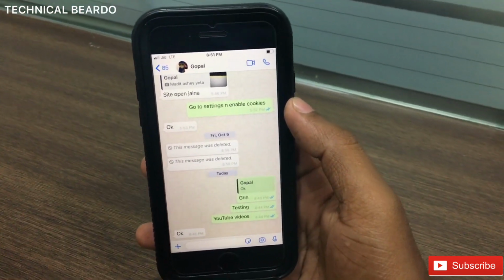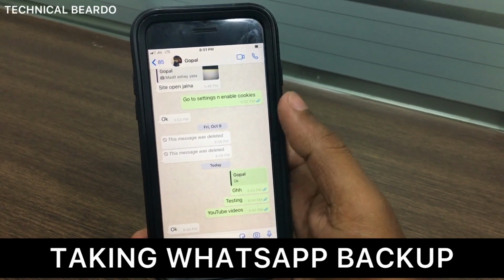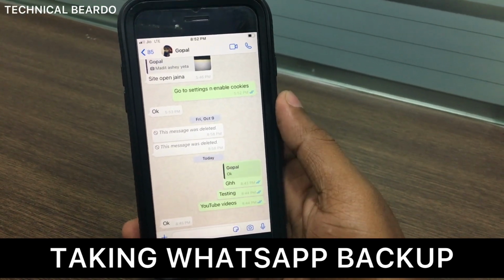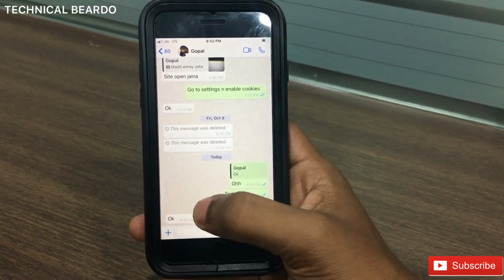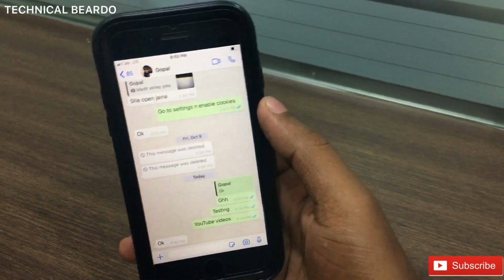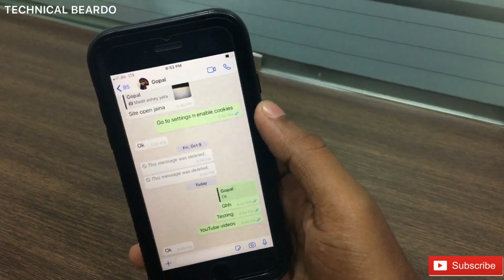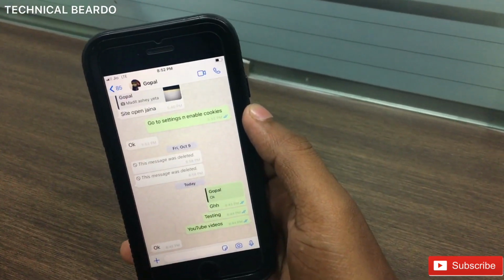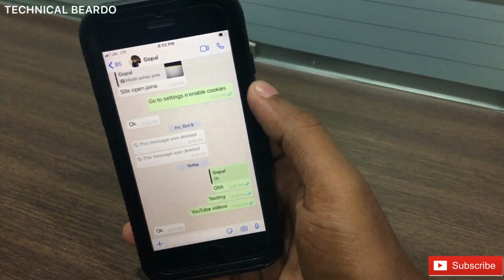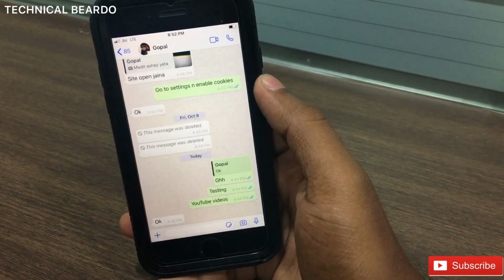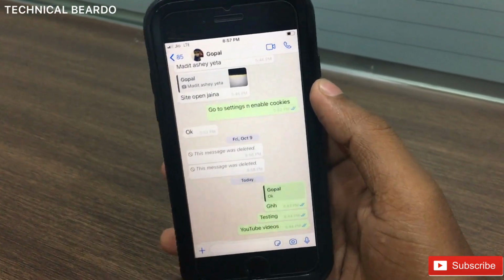Now you will ask what if I take a backup of the chat? So now this message has disappeared. After 2 days, if I take a backup and restore it after 5 days, it will disappear automatically. So from now it will stay 2 days in my chat. Once I take a backup and restore the backup, after restoring, after 5 days it will disappear automatically. So 2 plus 5, 7 days or a given time period, it will disappear automatically from my device.